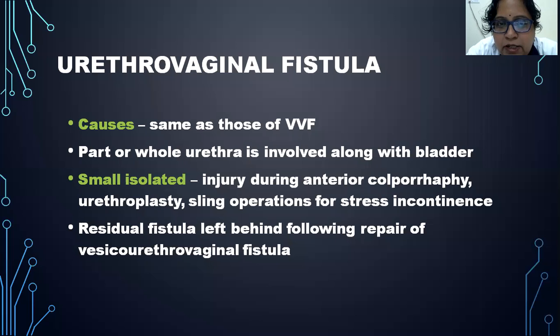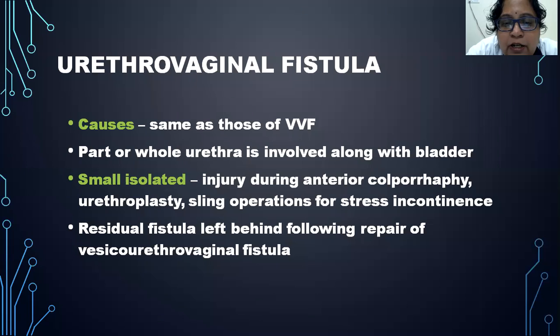So what are the causes? They are acquired, congenital. In acquired, they are obstetric and gynecological causes. Obstetric causes are again divided into two, ischemic and traumatic. And ischemic is obstructed labor and traumatic is any instrumental vaginal delivery or any surgical procedures which are done for delivery are traumatic methods.